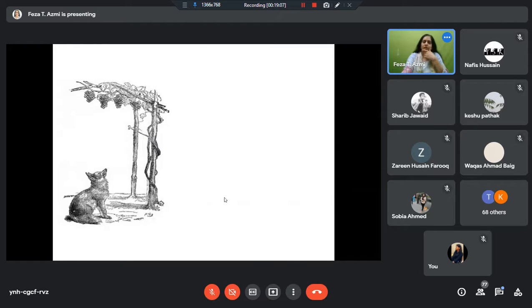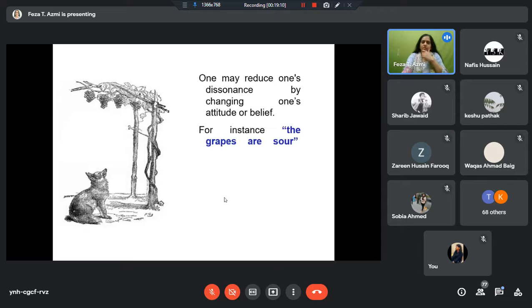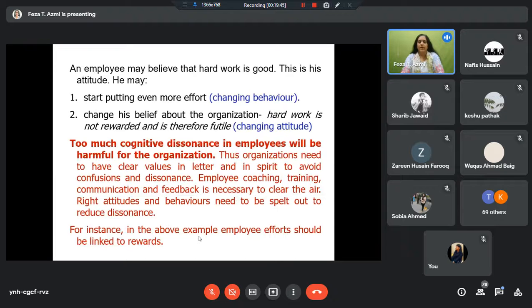We are all aware of the story of the fox and the grapes. The fox tried hard to get the grapes, but when it couldn't, it said that the grapes are sour. So it changed its attitude towards the grapes. Because it failed to get those grapes, it said that maybe they are bad and sour. So that is what the idea of dissonance is. We try to reduce our dissonance by often changing our attitudes and beliefs. So this is what the theory of cognitive dissonance is about.